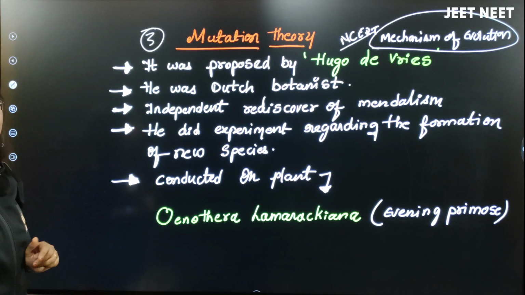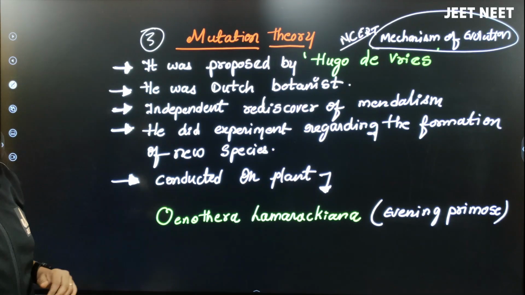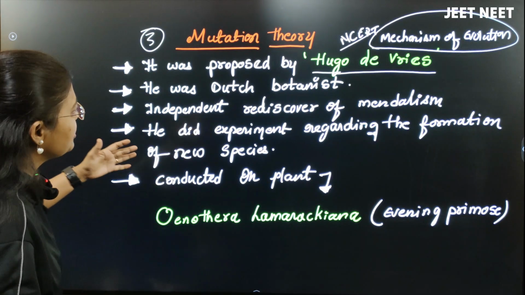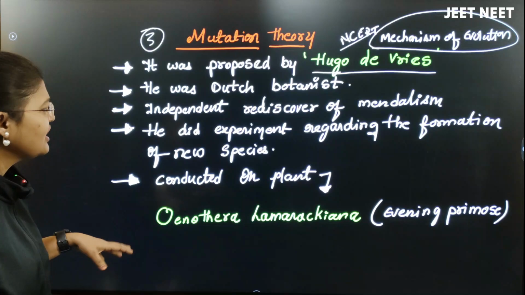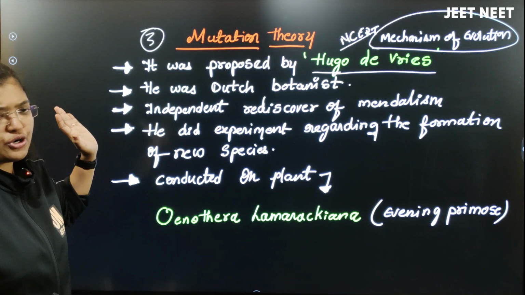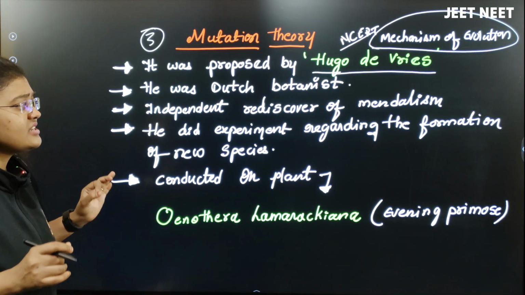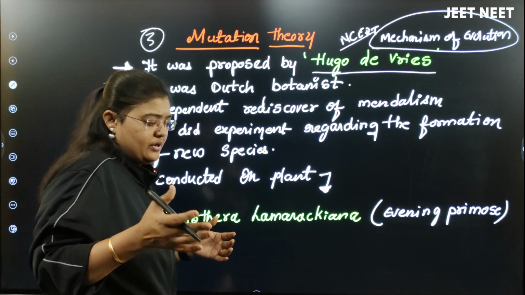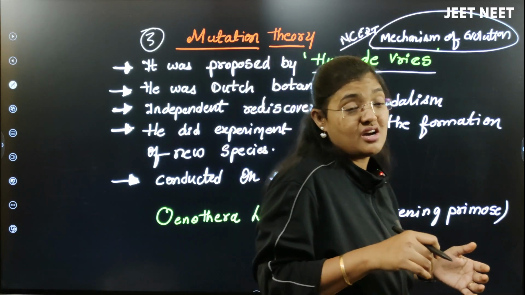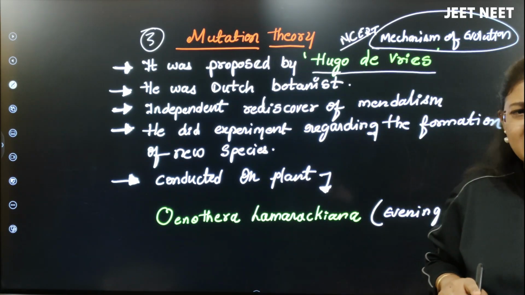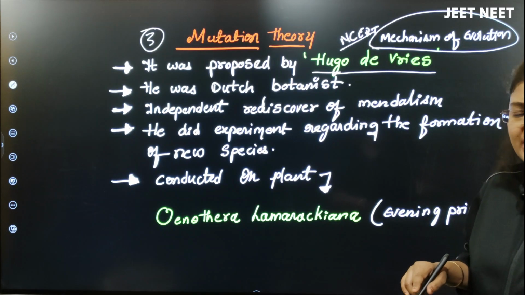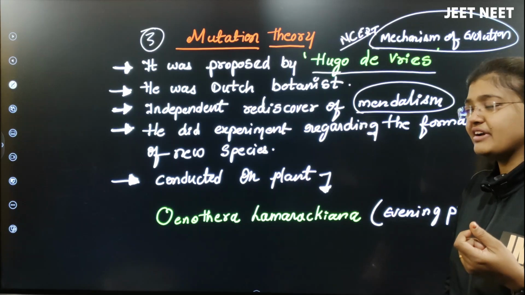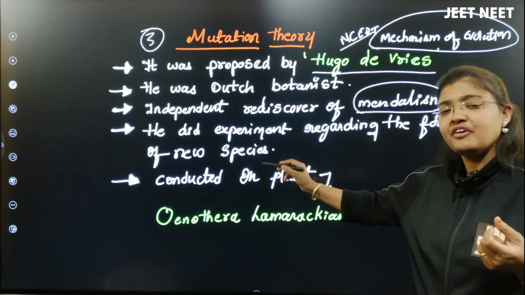Now I am going to discuss the mutation theory, and it was proposed by the scientist called Hugo de Vries, right? Hugo de Vries is the scientist who gave this mutation theory. This mutation theory is very short and sweet. This scientist was a Dutch botanist, and the independent rediscovery of Mendelism was also done by Hugo de Vries. I hope you have an idea that the Mendelian work was rediscovered by Hugo de Vries, Carl Correns, three scientists. I hope you remember in the genetics chapter, right? So he did work on Mendelism also, and this Hugo de Vries did experiments regarding the formation of new species.